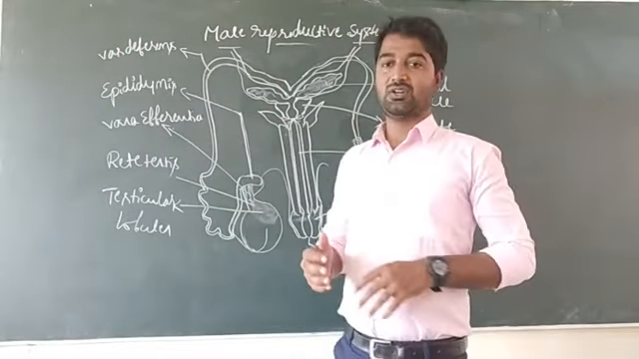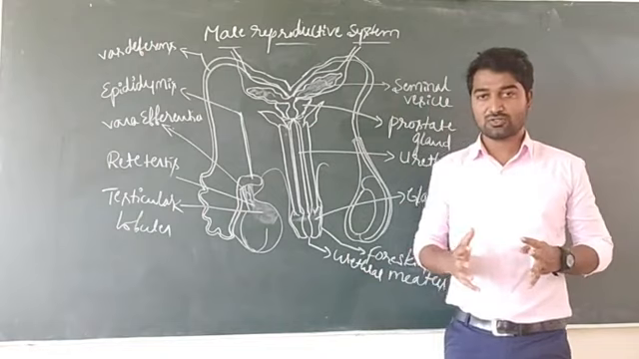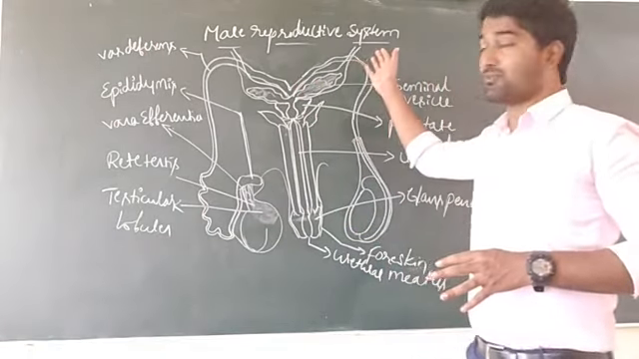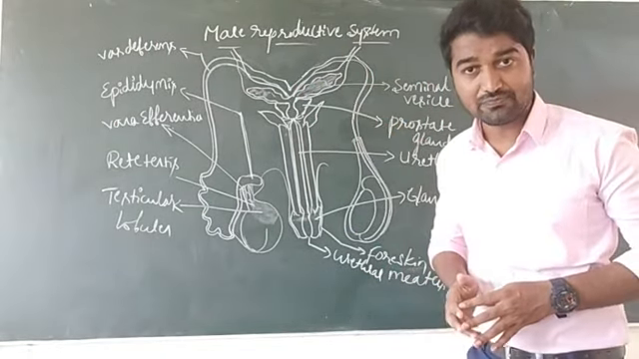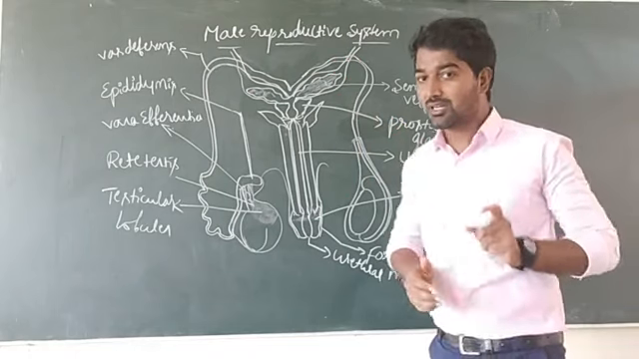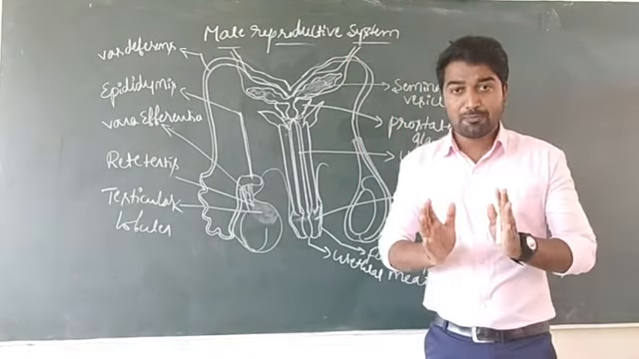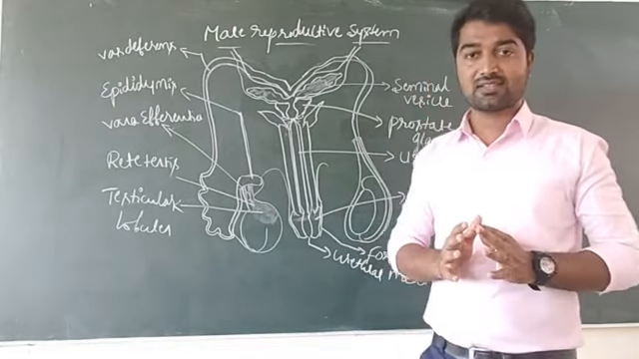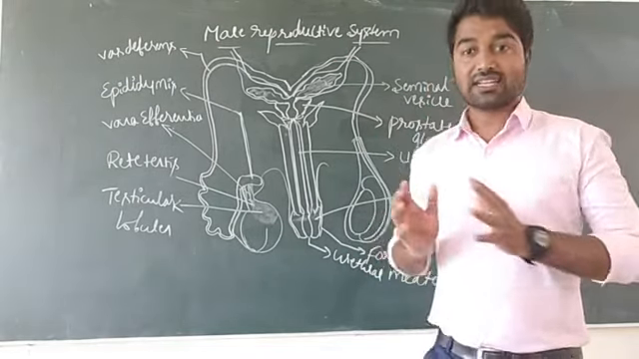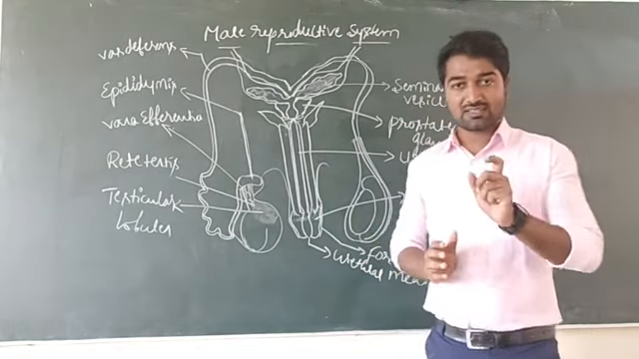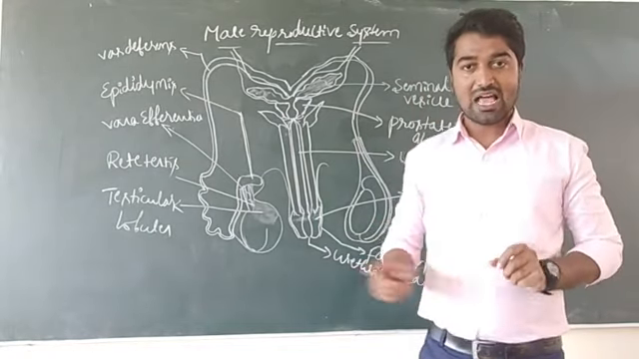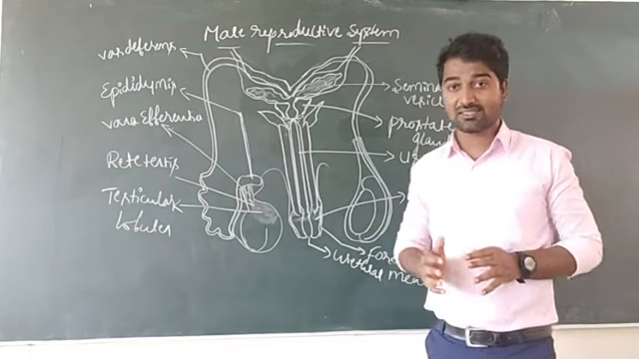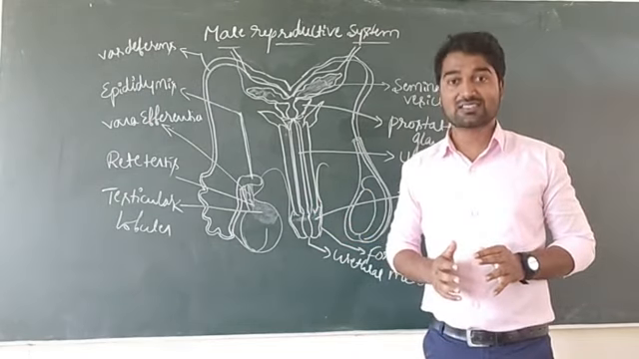Dear students, today we will discuss the complete structure of the male reproductive system. Already you know that the male reproductive system comprises mainly two things: primary sex organs and secondary sex organs. Primary sex organs are also known as gonads, and secondary sex organs are also known as accessory sex organs.